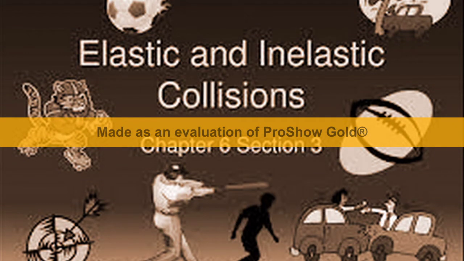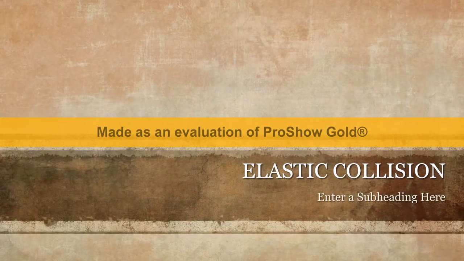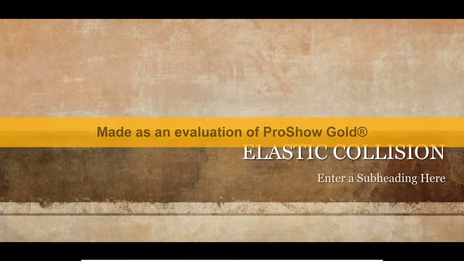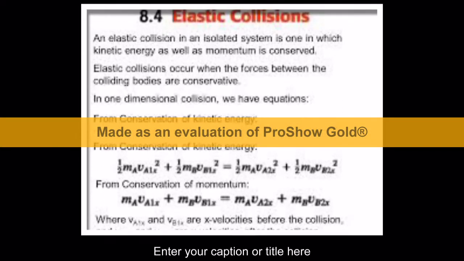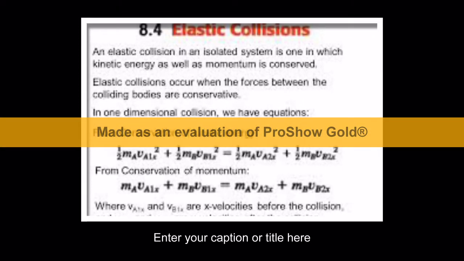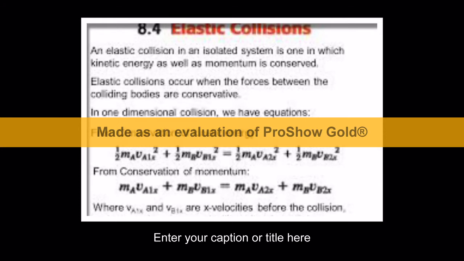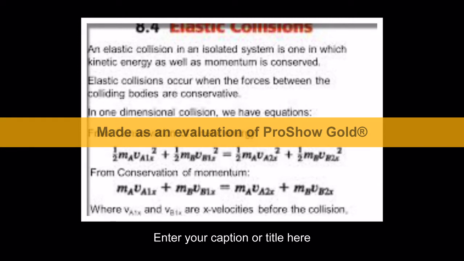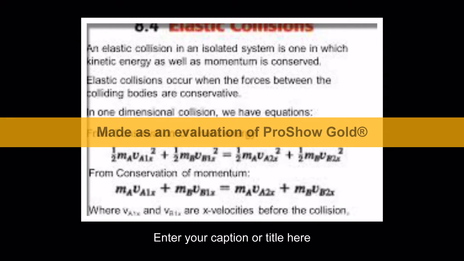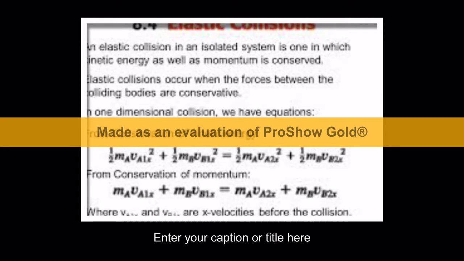Now we learn about elastic and inelastic collision. First of all, we will learn about elastic collision in physics. An elastic collision in an isolated system is one in which kinetic energy as well as momentum is conserved. Elastic collision occurs when the forces between the colliding bodies are conservative. In one-dimensional collision, we have equations.